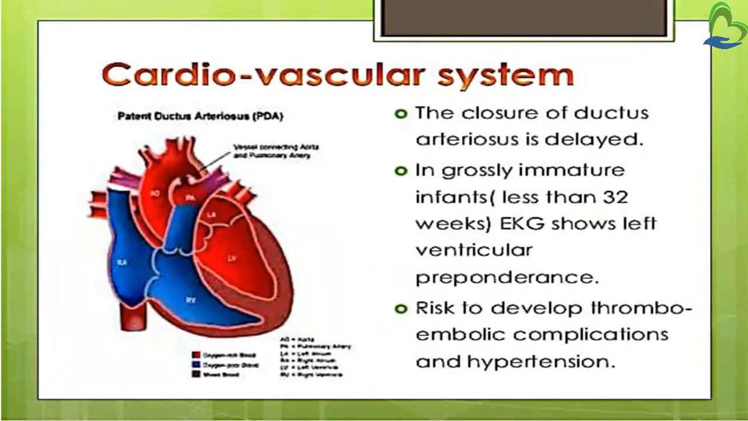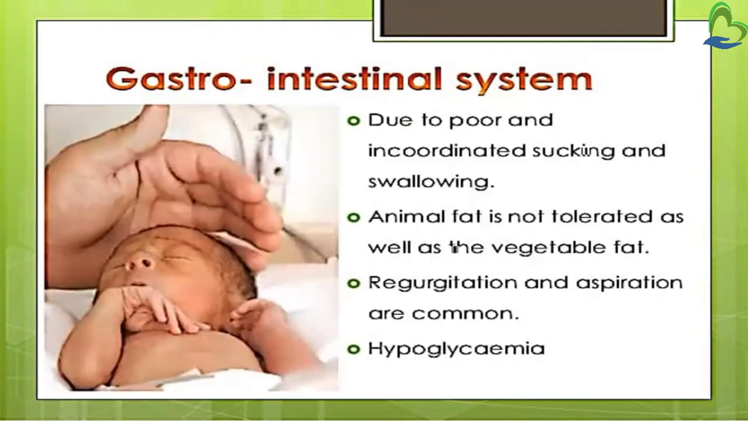The ductus arteriosus is present between the aorta and pulmonary artery, and it usually closes by 15 hours after the birth of a baby. But in preterm babies, the closure of the ductus arteriosus is delayed. In grossly immature infants, that is less than 32 weeks, EKG shows left ventricular preponderance. Then these preterm babies have risk to develop thromboembolic complications and hypertension.